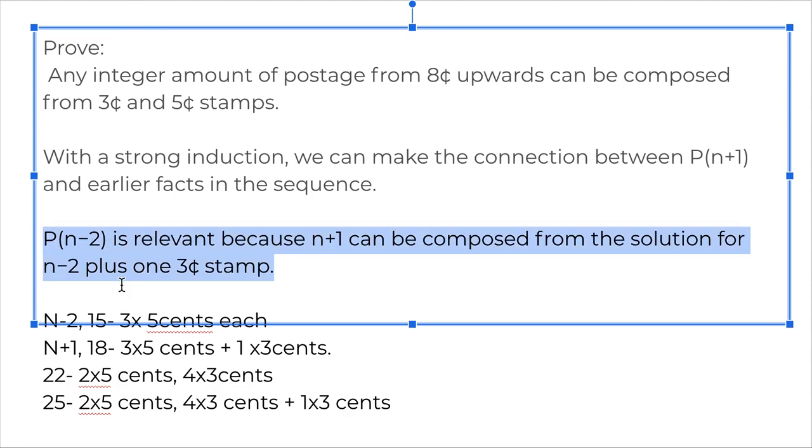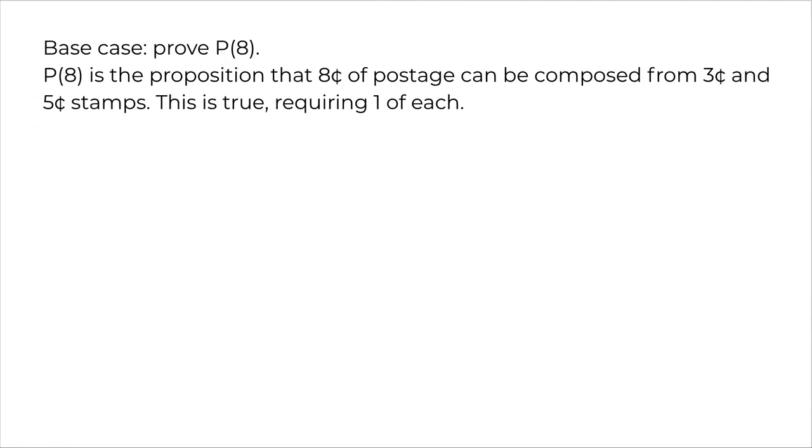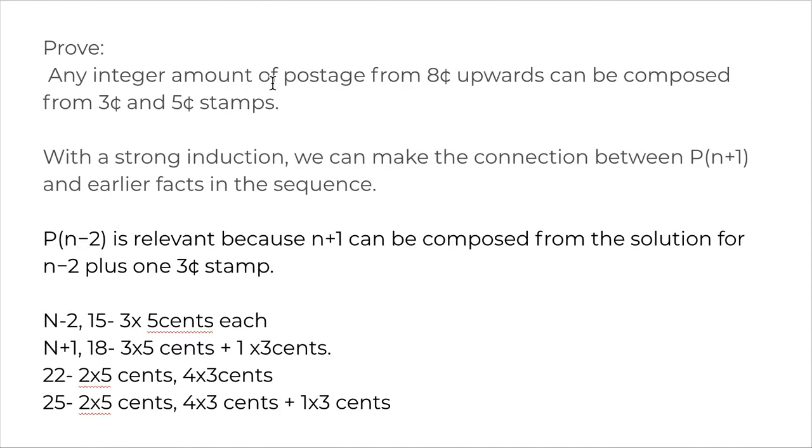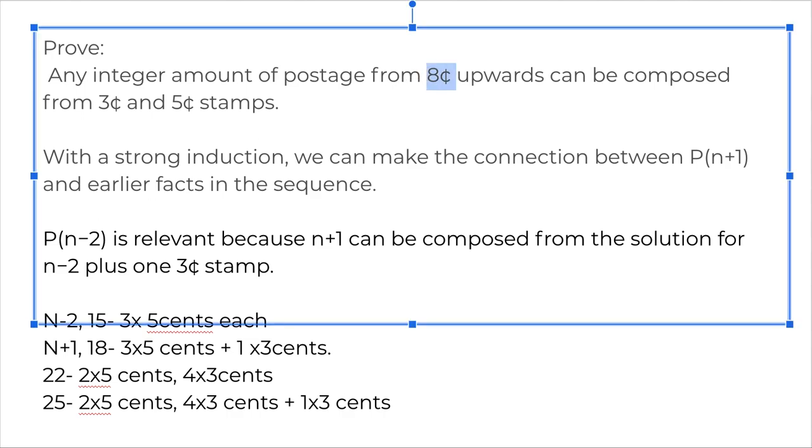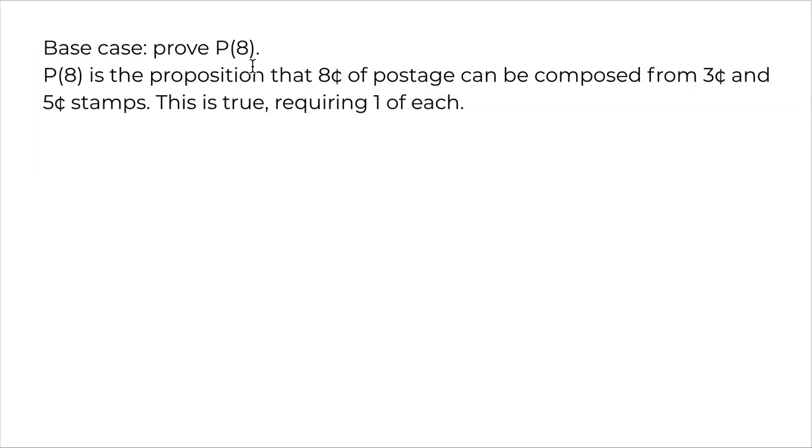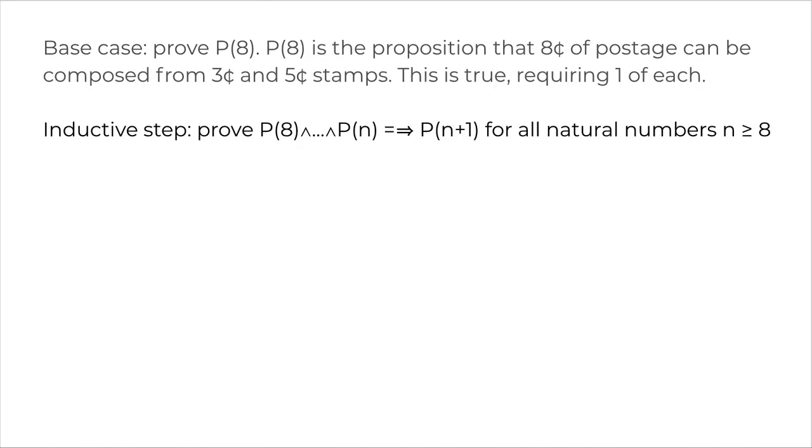That Pn minus 2 is relevant because Pn plus 1 can be composed from the solution for Pn minus 2 plus 1 3 cent stamp. Alright, so let's prove the base case, that is P8, because we have shown that any integer amount of postage from 8 cents or upwards. To prove that 8 is possible, you just use one 3 cent and one 5 cent stamp, just show that it is possible. So the base case is proven.